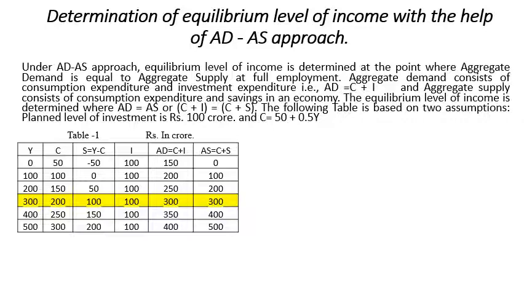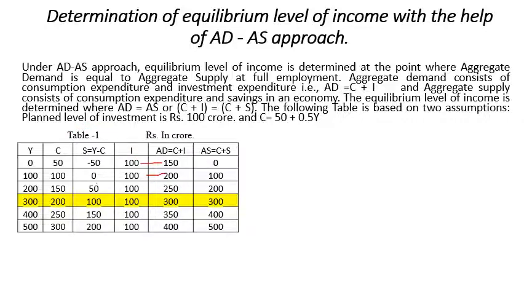Now aggregate demand is equal to C plus I. If we add them, at the zero level you get 50 plus 100, which is 150. 100 plus 100, you get 200. 150 plus 100, you get 250, and 200 plus 100 is 300, and so on for the other portion.